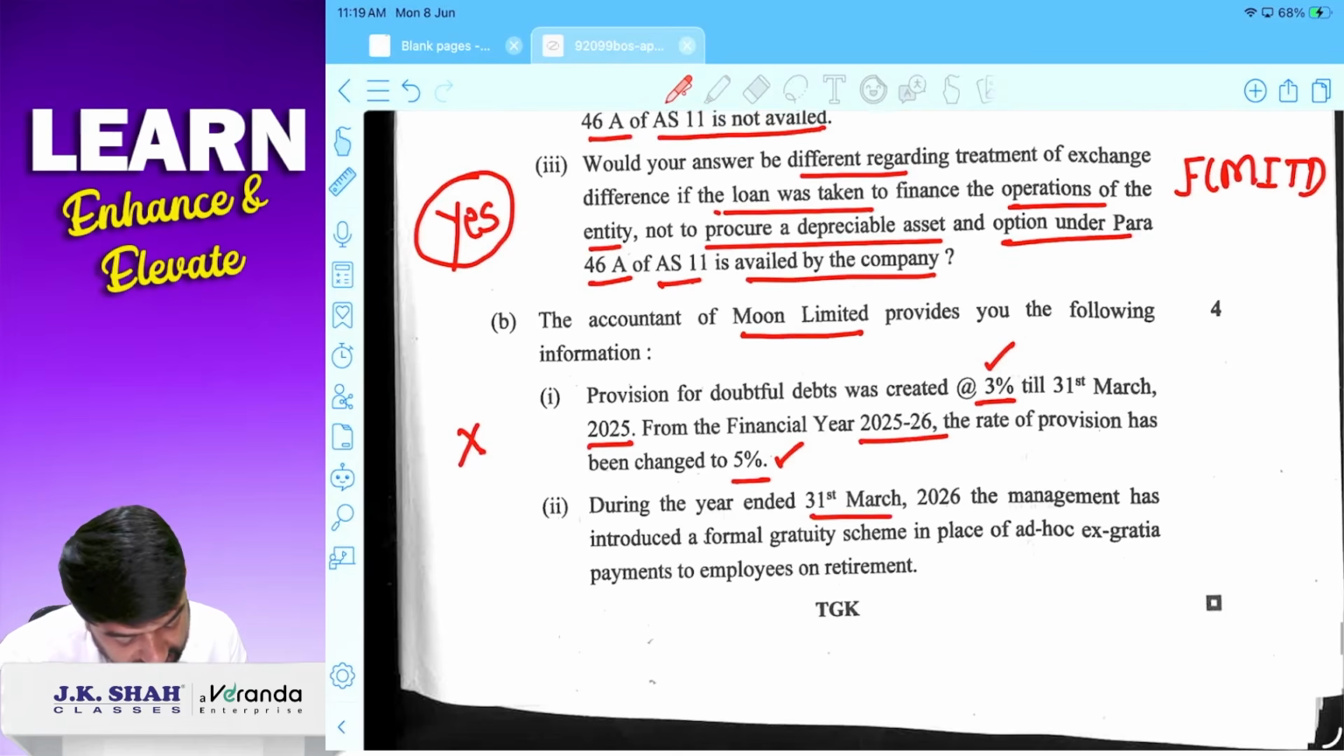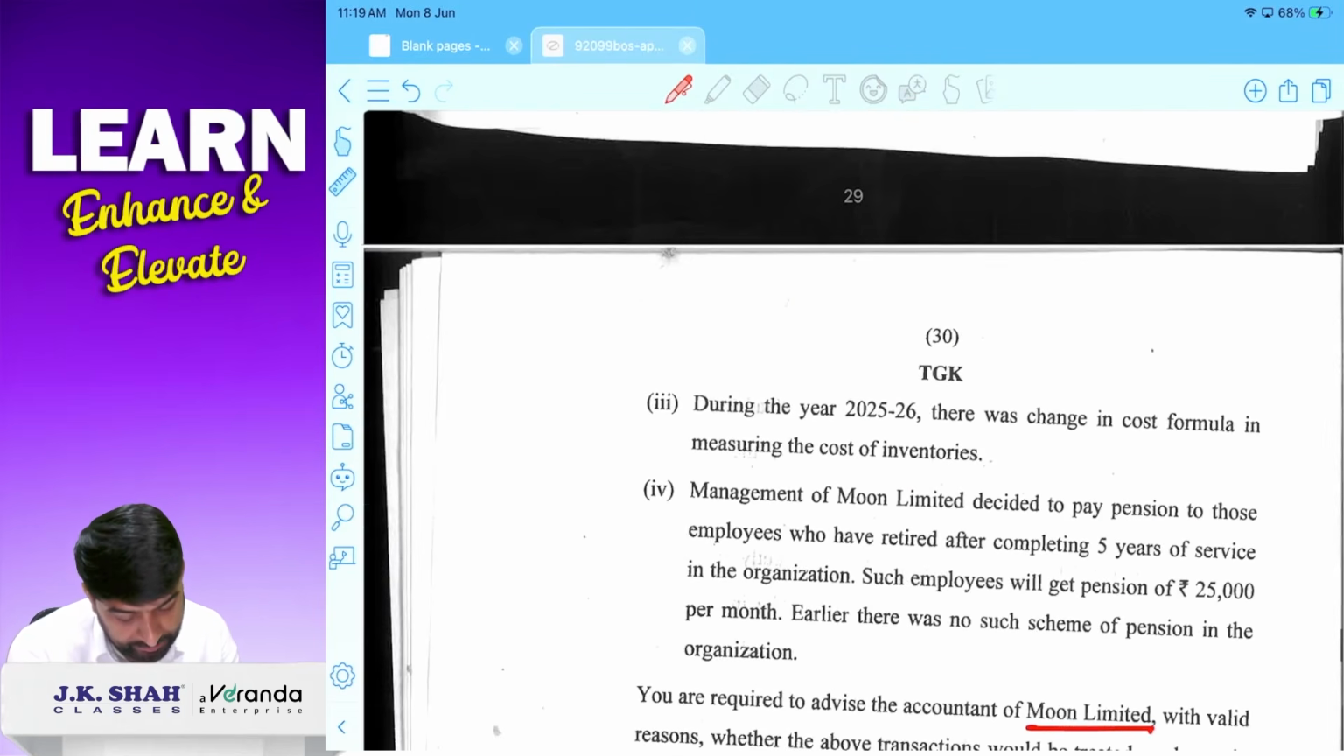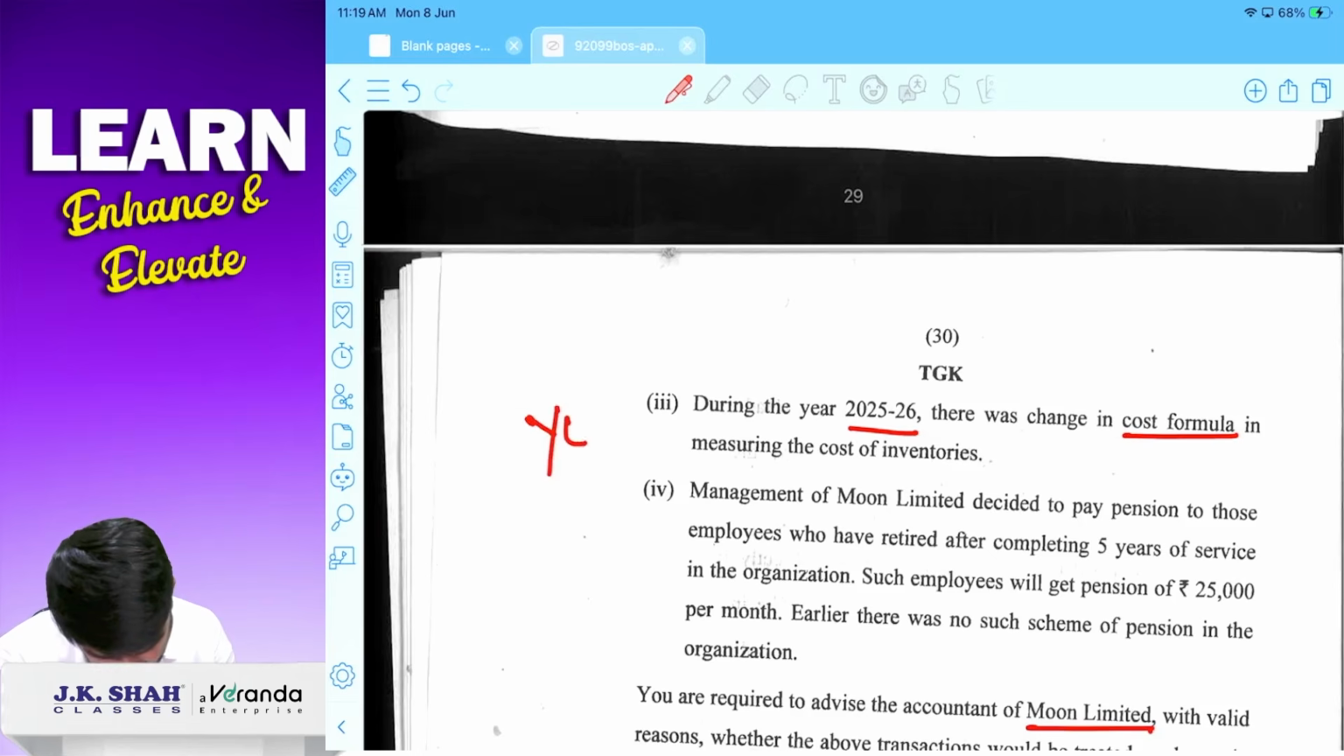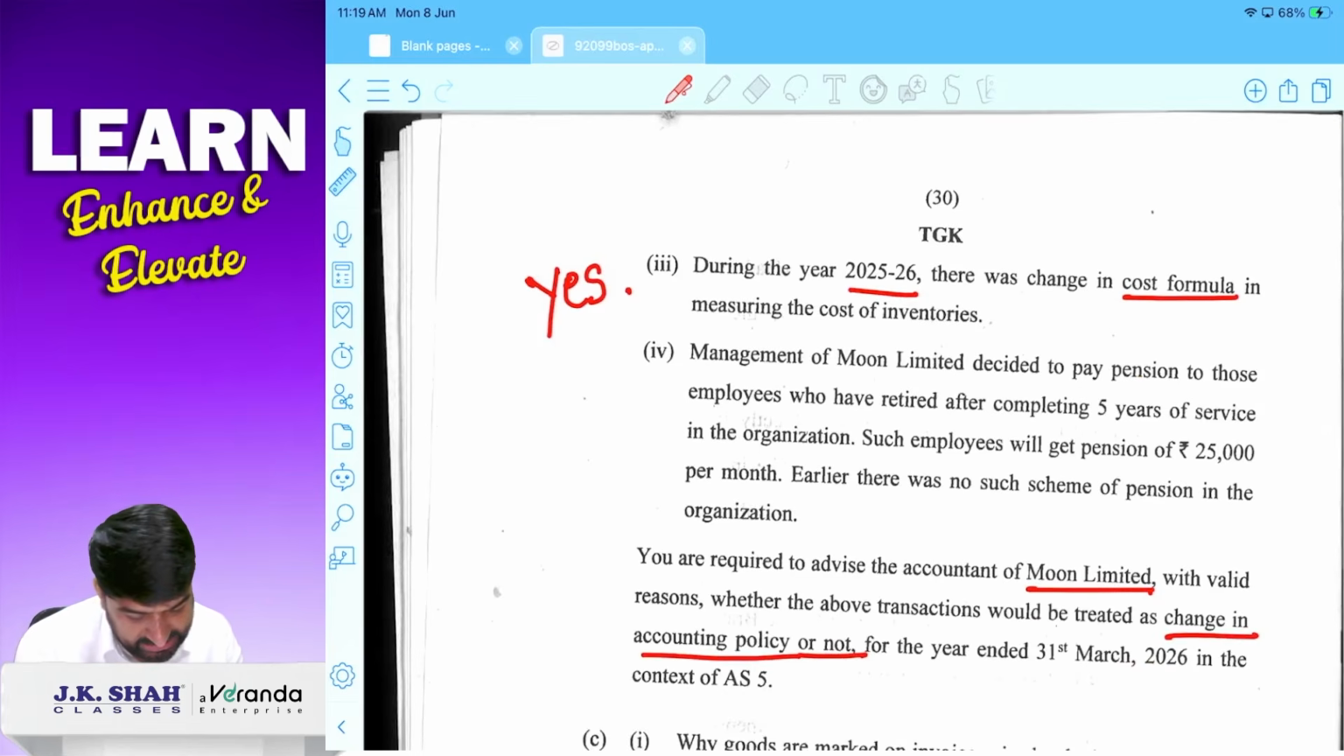During the year ended 31st March 26, management has introduced a formal gratuity scheme in place of ad hoc ex gratia payment to employees on retirement. It is also not changes in accounting policy. During the year 25-26, there was a change in cost formula in measuring the cost of inventory. Yes, it is changes in accounting policy.